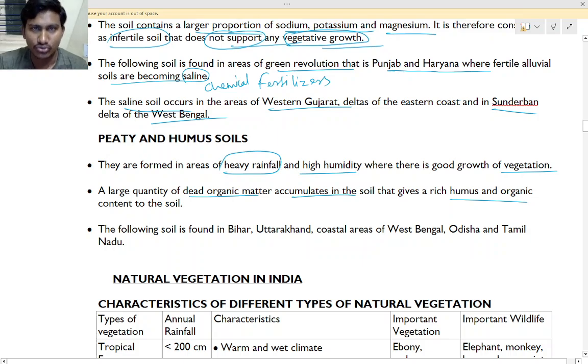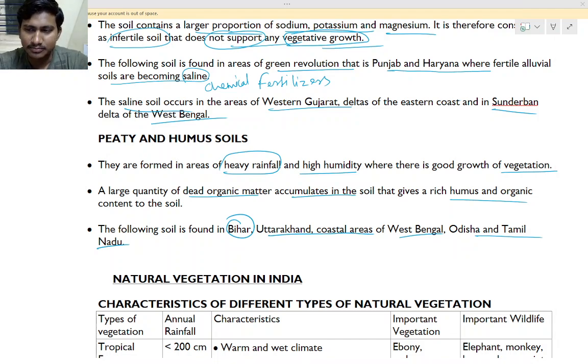This soil is found in Bihar, Uttarakhand and coastal areas of West Bengal, Odisha and Tamil Nadu. So this is about peaty and humus soil. Will you remember that?